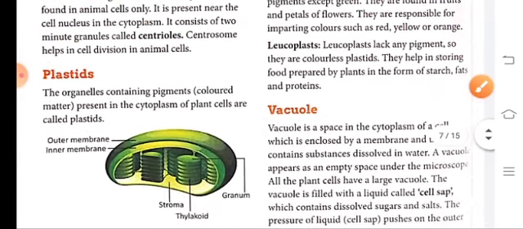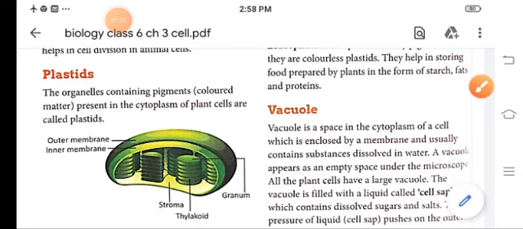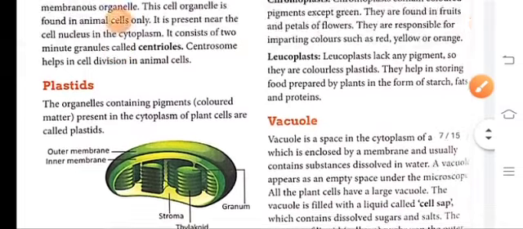Next is the plastid. These plastids are only present in the plant cell, and they contain pigment or color matter which gives color to the plant. So here is the chloroplast. This is the outer membrane, inner membrane, granum, stroma part and thylakoid part. Now chlorophyll is present in this thylakoid part which gives color to the plant.